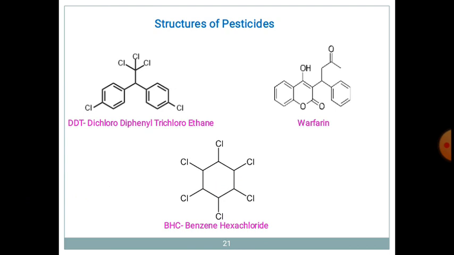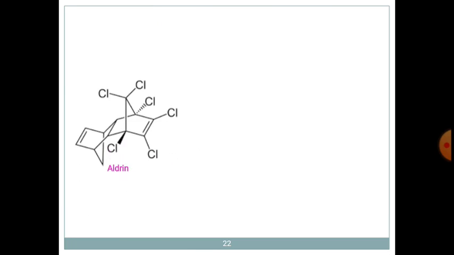It is a reduced form of benzene called cyclohexane. Since it is produced from benzene by the addition of 3 Cl2 molecules, 6 chlorine atoms get attached, so it is called benzene hexachloride. That is BHC. It is also helpful as a pesticide.